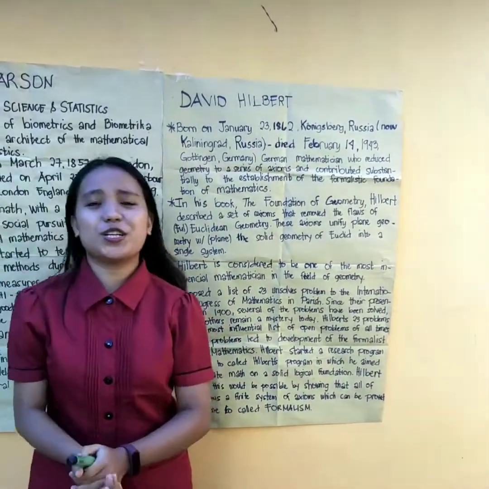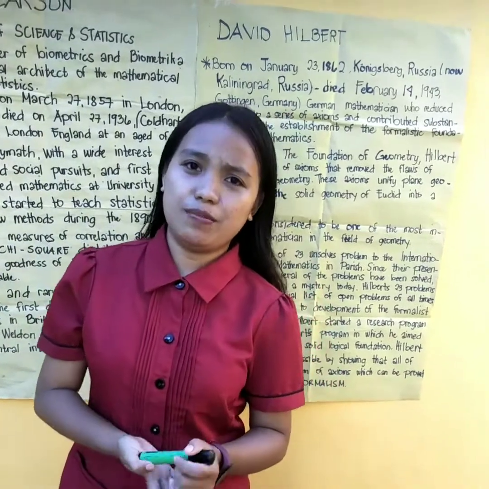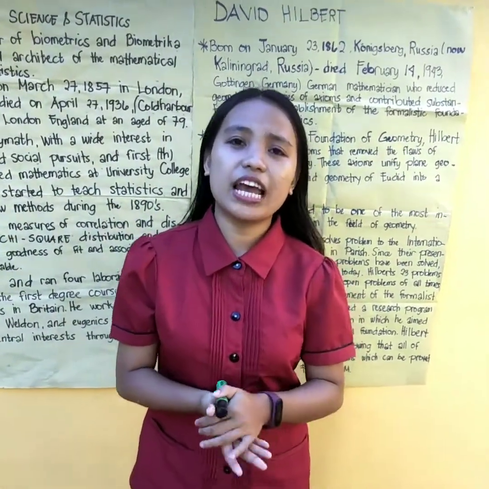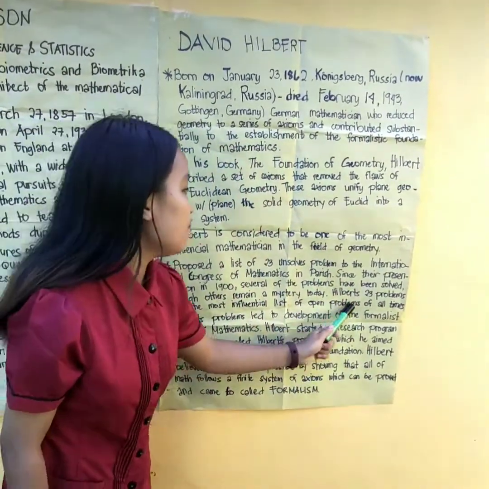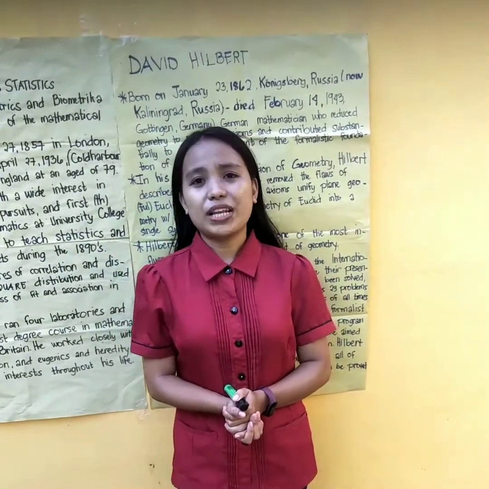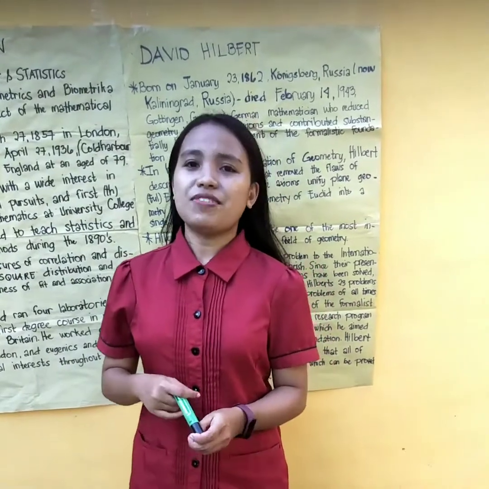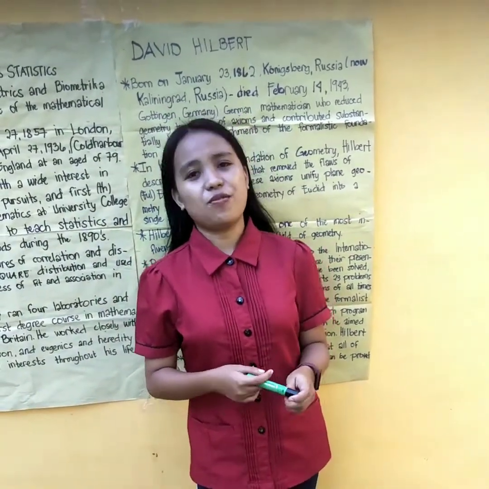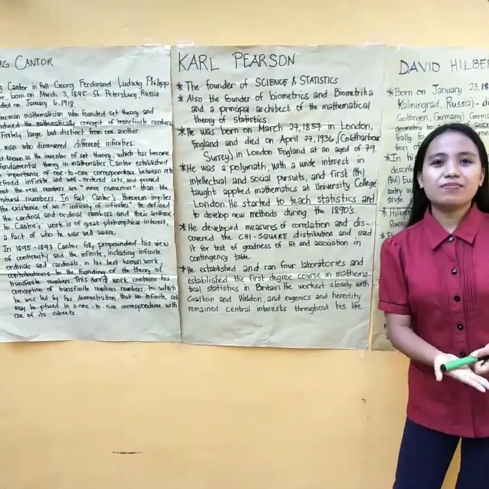David Hilbert is considered to be one of the most influential mathematicians in the field of geometry. David Hilbert also proposed a list of 23 unsolved problems at the International Congress in Paris. Hilbert's 23 problems are the most influential list of problems of all time. These problems led to the development of the formalist school in mathematics. He started a research program which came to be called Hilbert's Program. He believed that this would be possible by showing that all of math follows from a finite set of axioms, which came to be called formalism. These are the three mathematicians and their contribution to the field of mathematics that I choose.